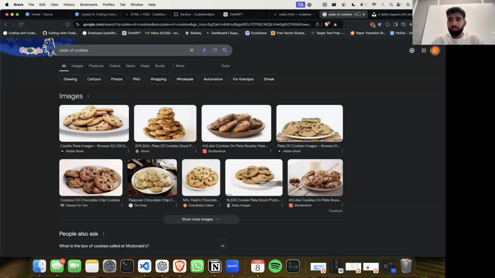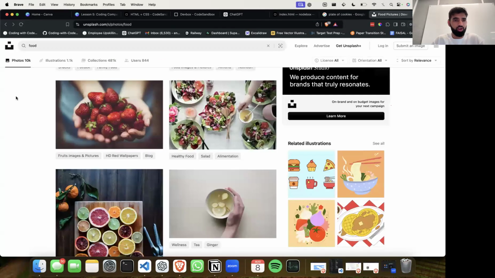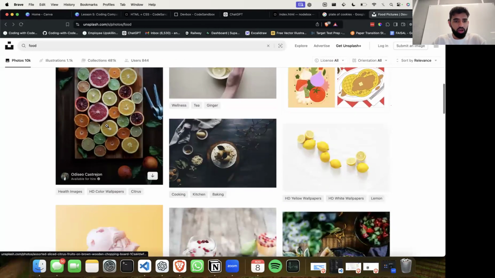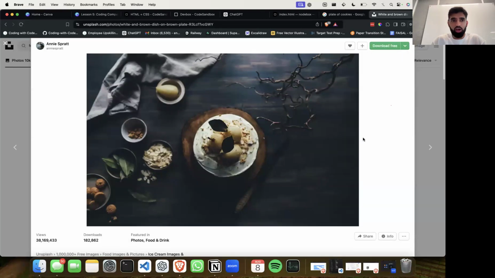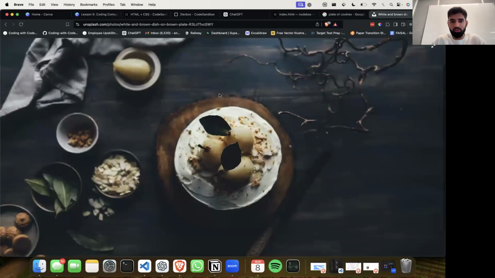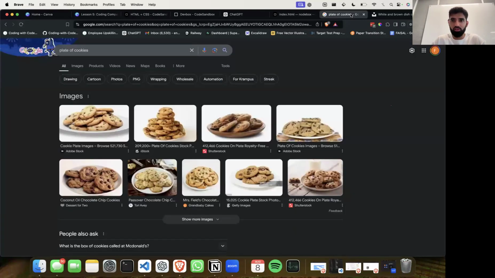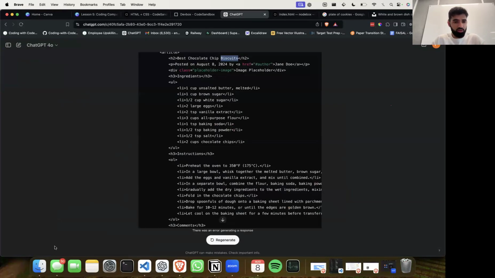So what we can do is let's head back to here. Let's find an image we want to use. Let's use this one. Copy image address. And if we head to ChatGPT, it's just failed here, which is fine. I'll just quickly close that.